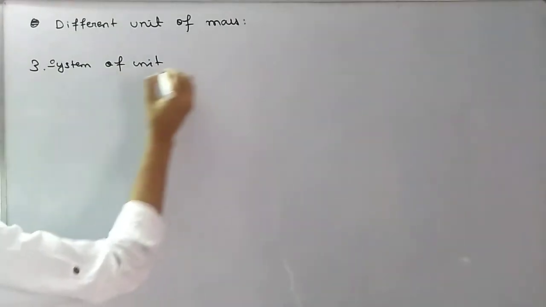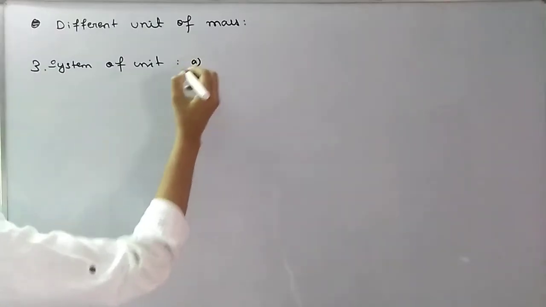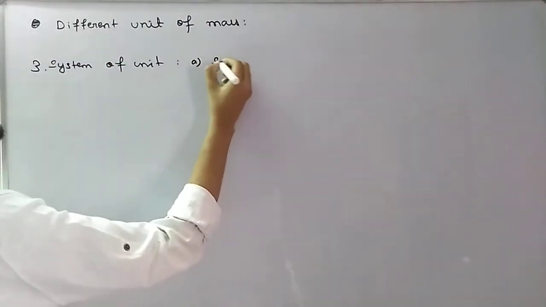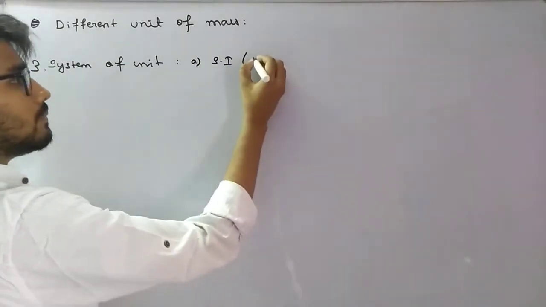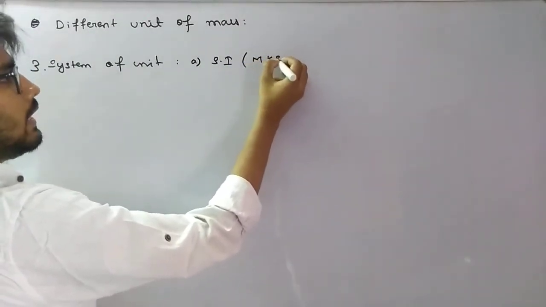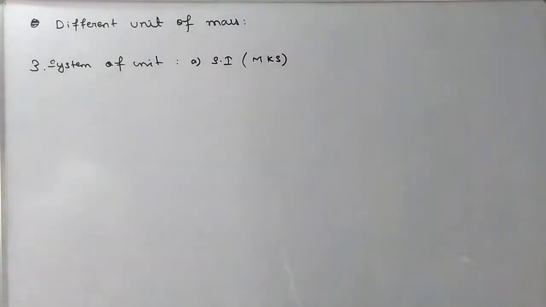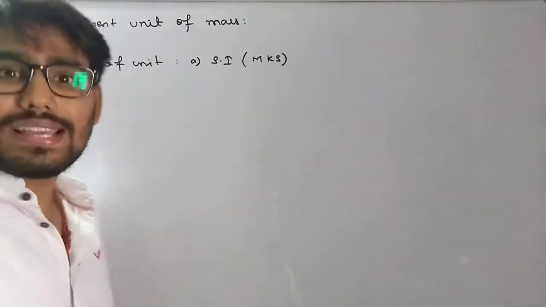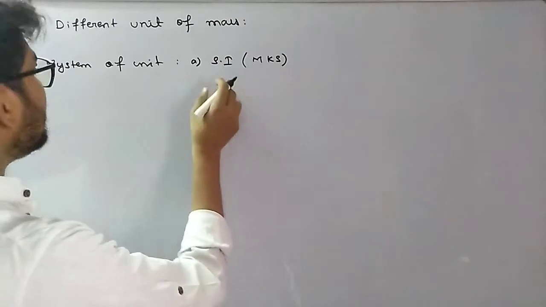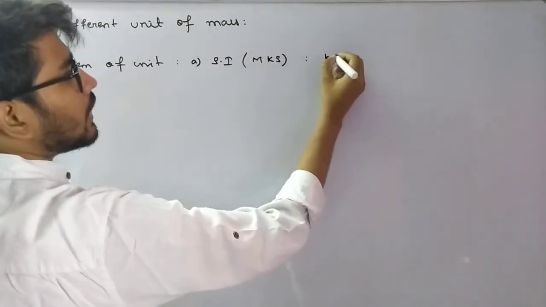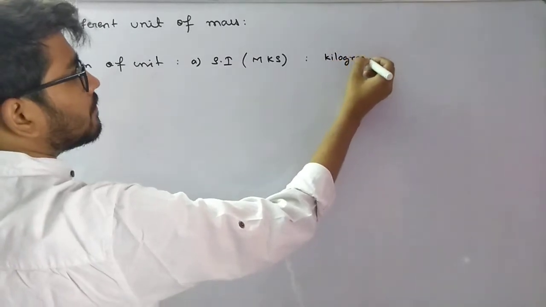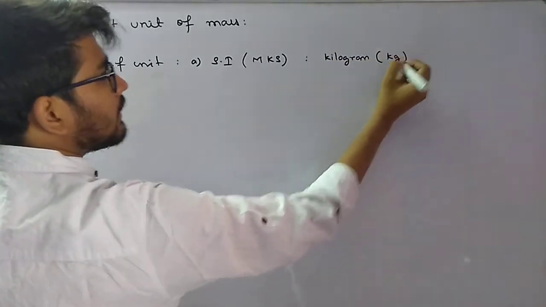They are, namely, first, the SI system, which is also known as the MKS system, and in this system mass is measured in kilogram, abbreviated as kg.